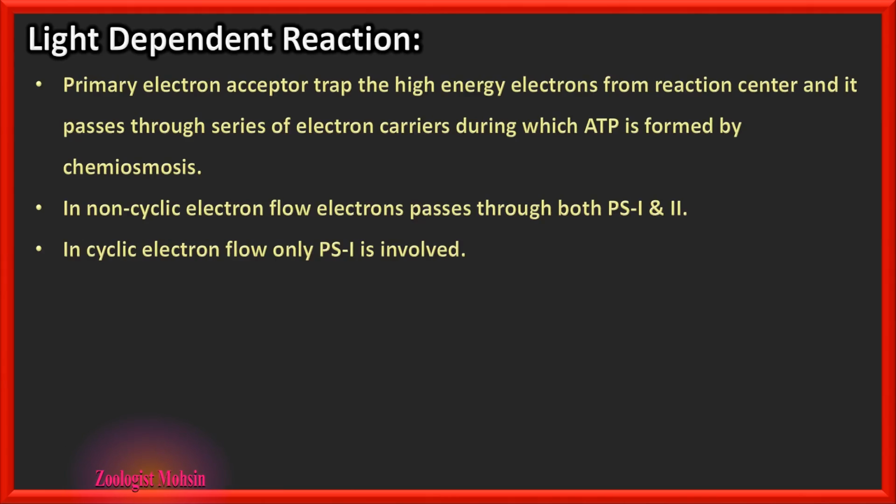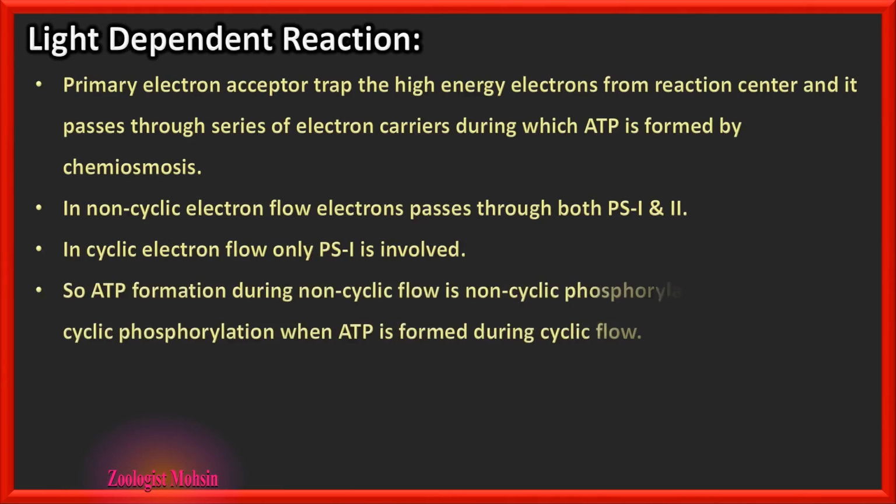In cyclic electron flow, only PS1 is involved. ATP formation during non-cyclic flow is non-cyclic phosphorylation. Phosphorylation is basically the addition of phosphate to ADP or any other molecule. It is cyclic phosphorylation when ATP is formed during cyclic flow.